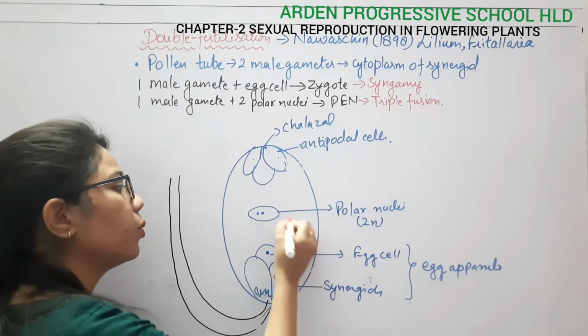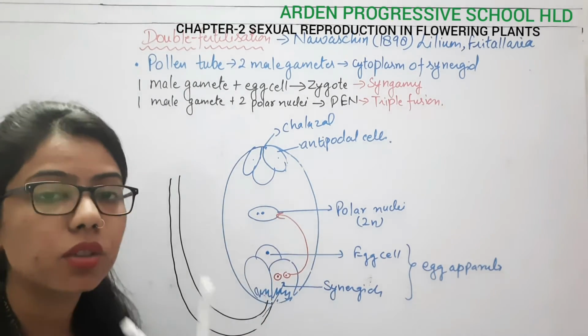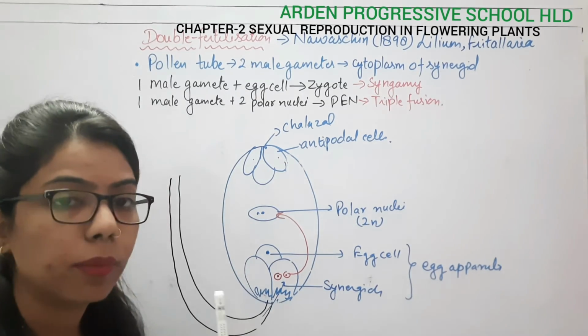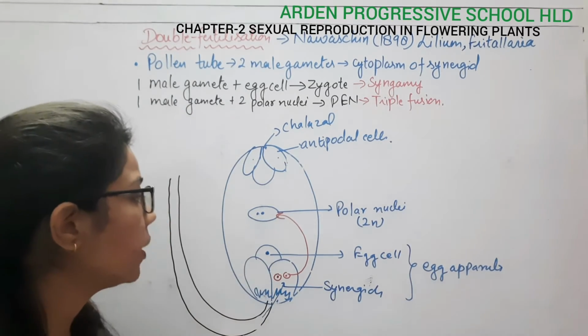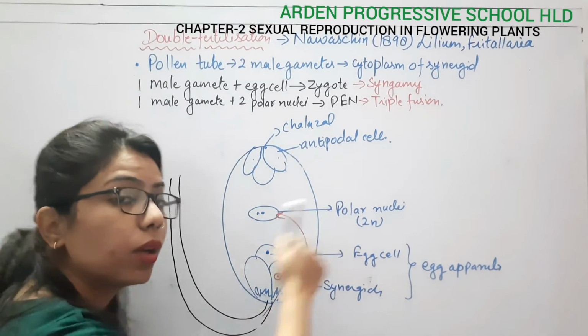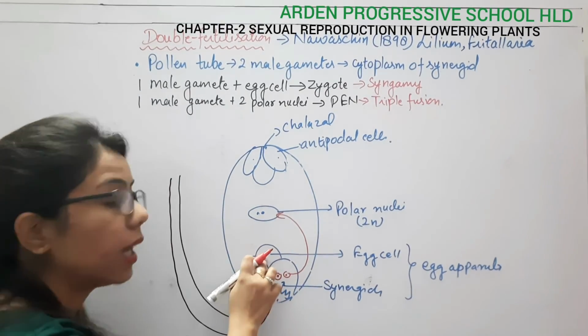First it will move towards the polar nuclei. Make sure there will be no fertilization with the egg first. What is going to happen? Fertilization takes place with the polar nuclei. It will not fertilize with the egg cell.